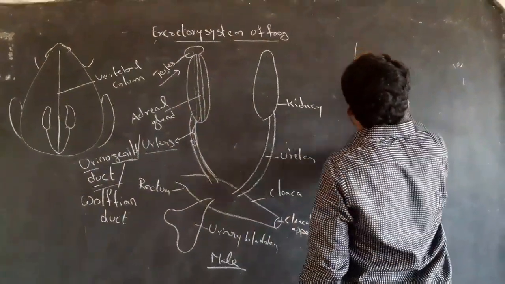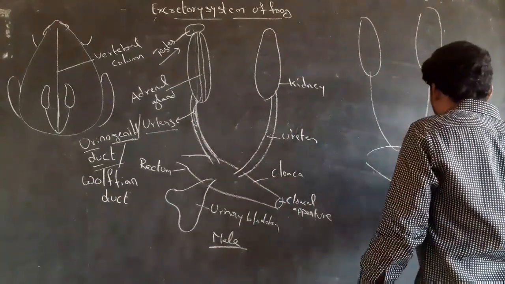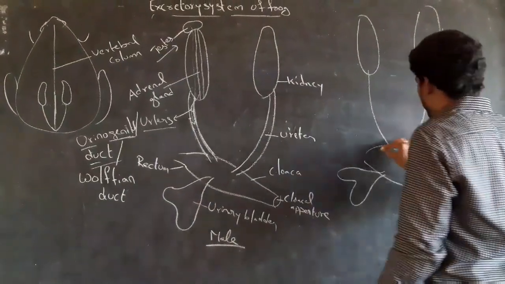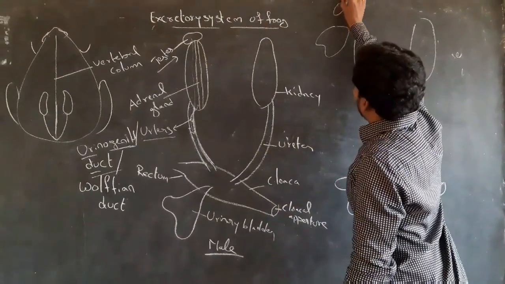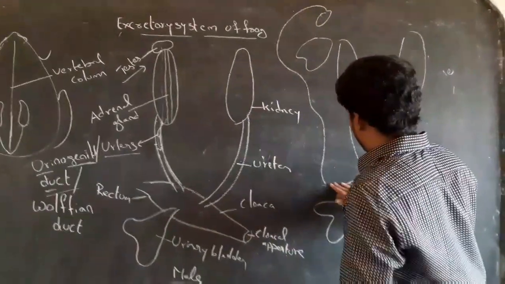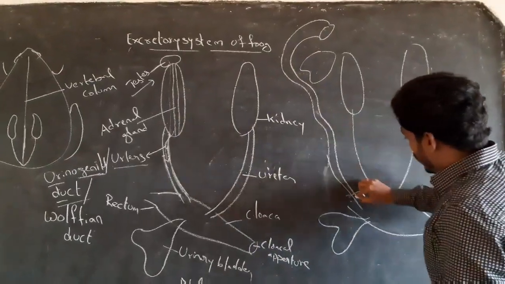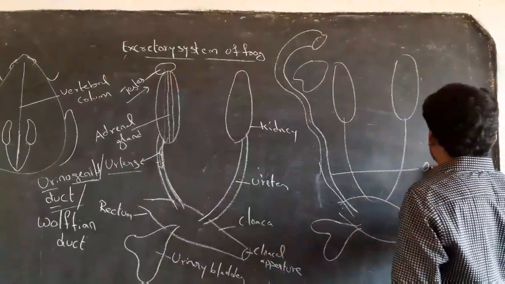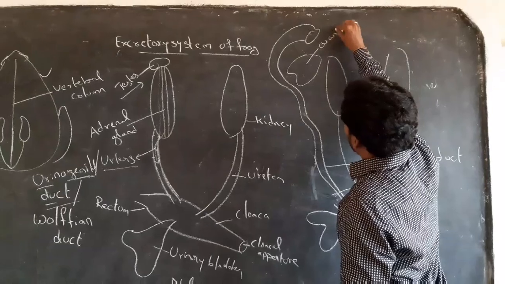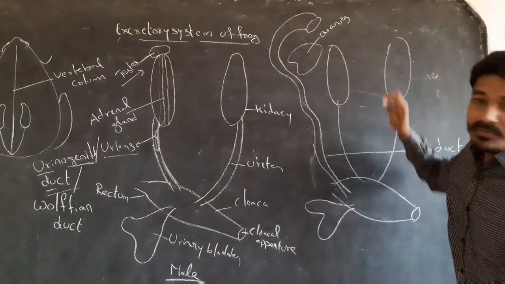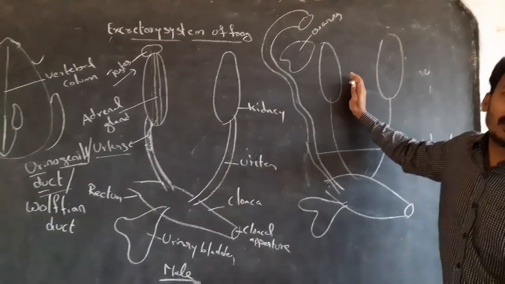In the female frog, this is the oviduct and these are the ovaries. The reproductive system and excretory system are separate.